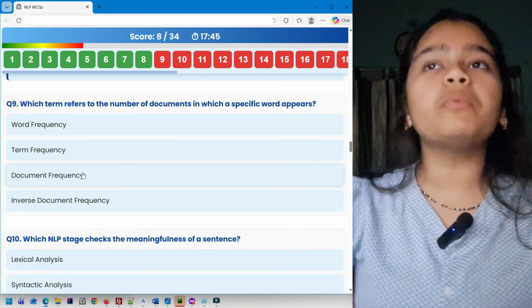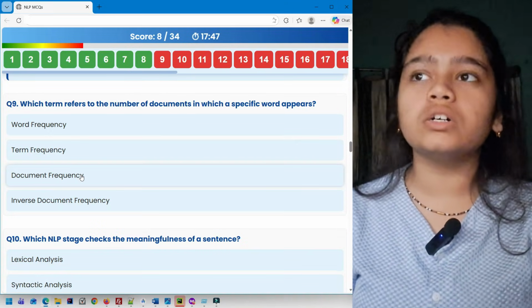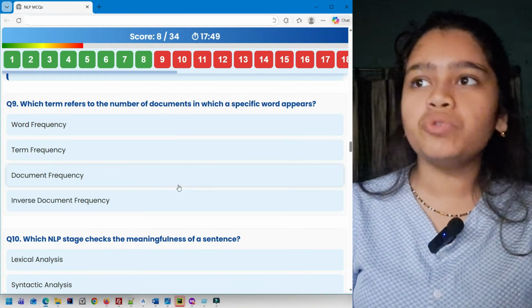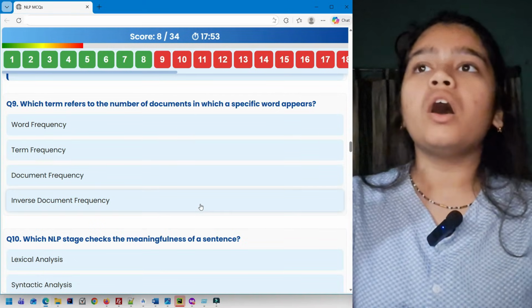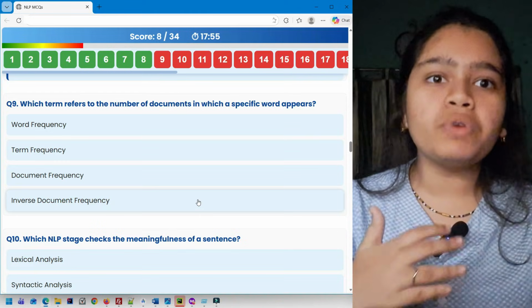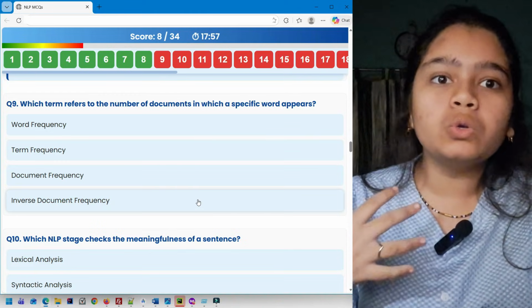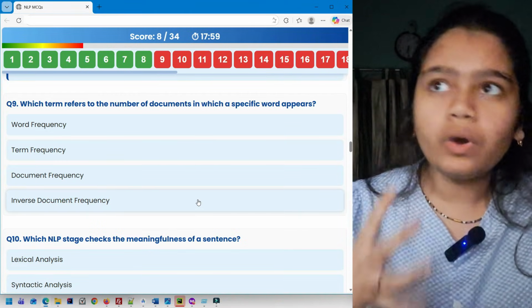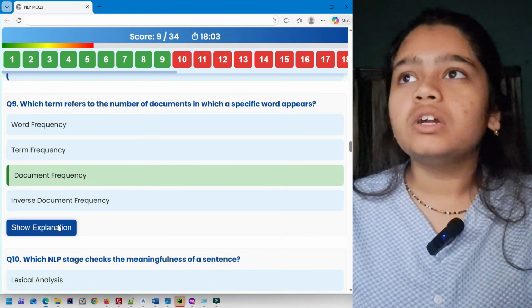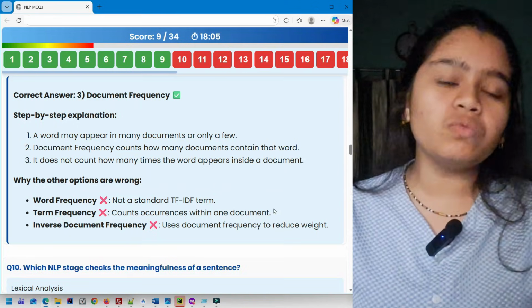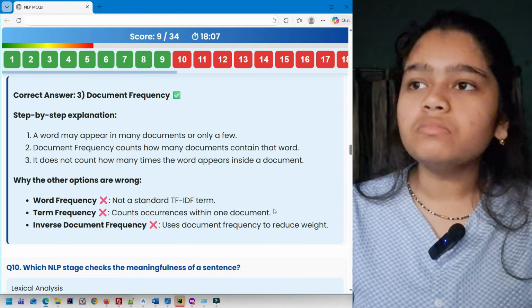Document frequency is the number of documents in which a word occurs. So it can be option 3. Inverse document frequency uses document frequency to add weightage or reduce the weightage, or to know the importance of a particular word. So it's going to be option 3, which is document frequency. It refers to the number of documents in which a word can appear.